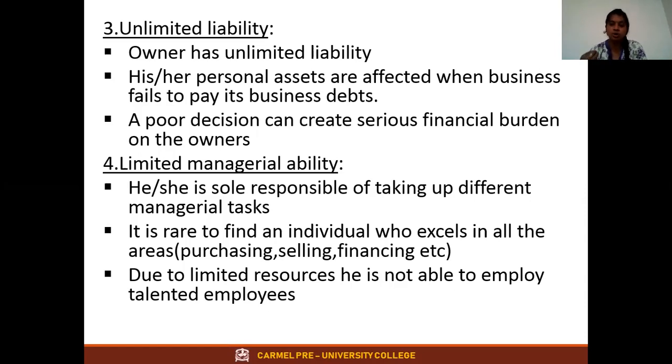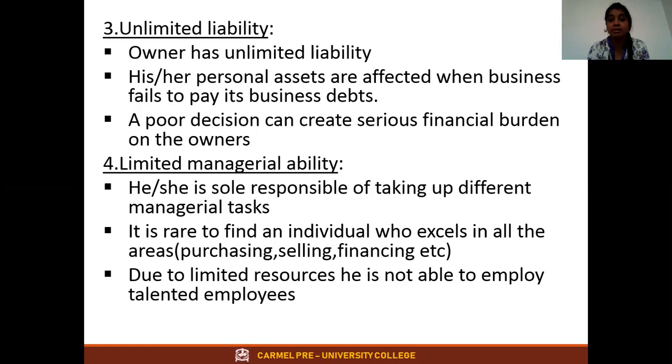That is why a sole proprietor won't come up with innovation or new ideas, because if the new ideas don't work, the whole business will collapse. Yes or no? That is what unlimited liability is, one of the biggest disadvantages of the sole proprietorship.